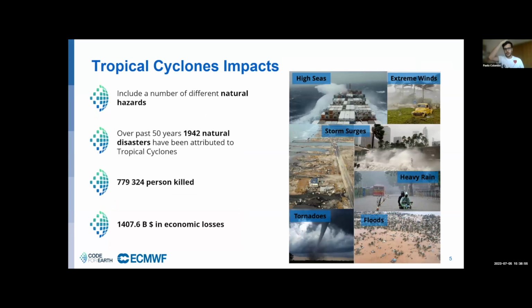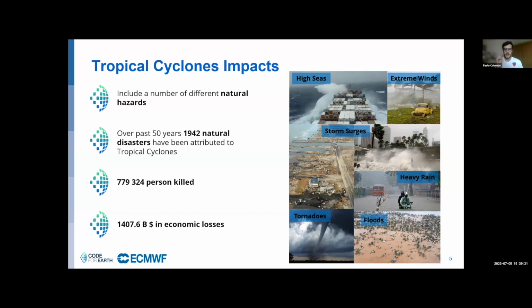Tropical cyclones are highly relevant for civil protection because they are big threats to life and property, even in the formative stage of their development. They include a number of different natural hazards that can individually cause significant impacts, like high seas, extreme winds, storm surges, heavy rainfall, tornadoes, and floods.